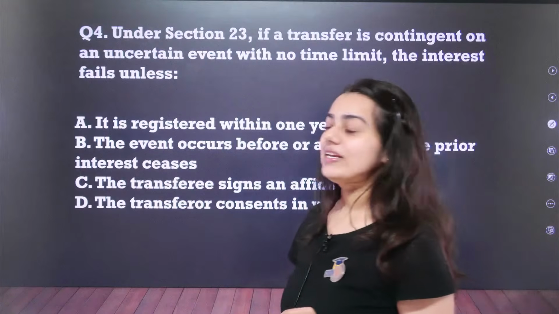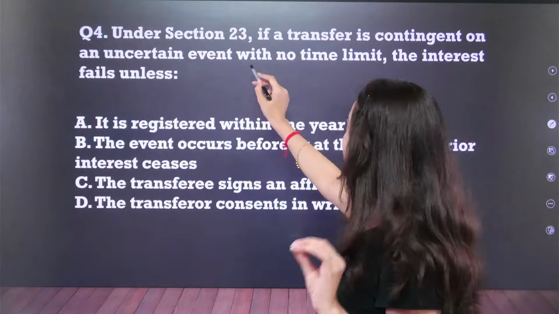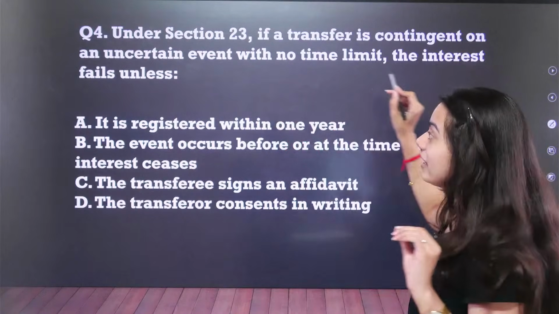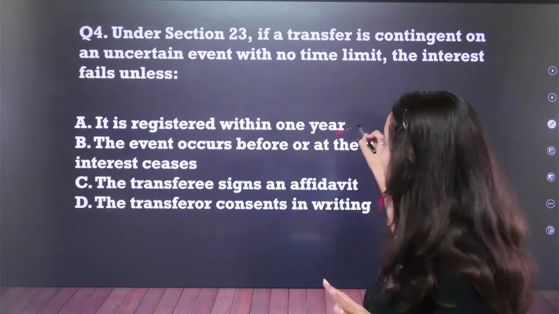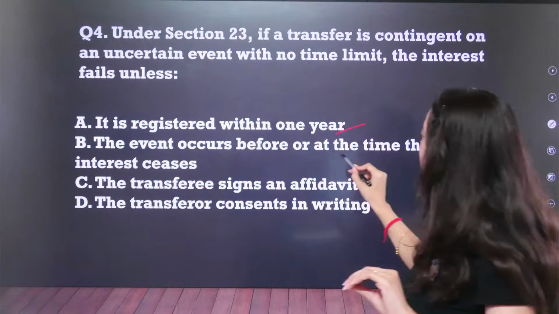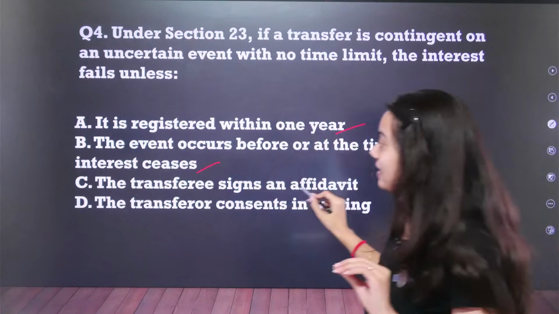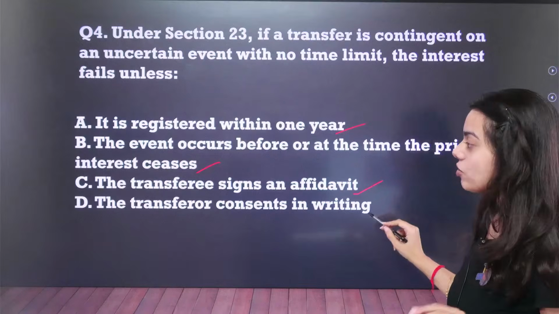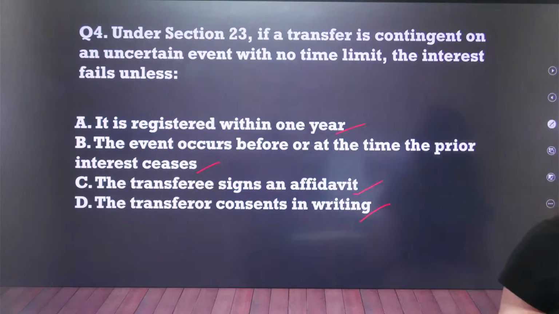Question number 4. Under section 23, if a transfer is contingent on an uncertain event with no time limit, the interest fails unless it is registered within 1 year, the event occurs before or at the time the prior interest ceases, option number C, the transferee signs an affidavit, option number D, the transferor consents in writing. Answer this question. Question number 4.